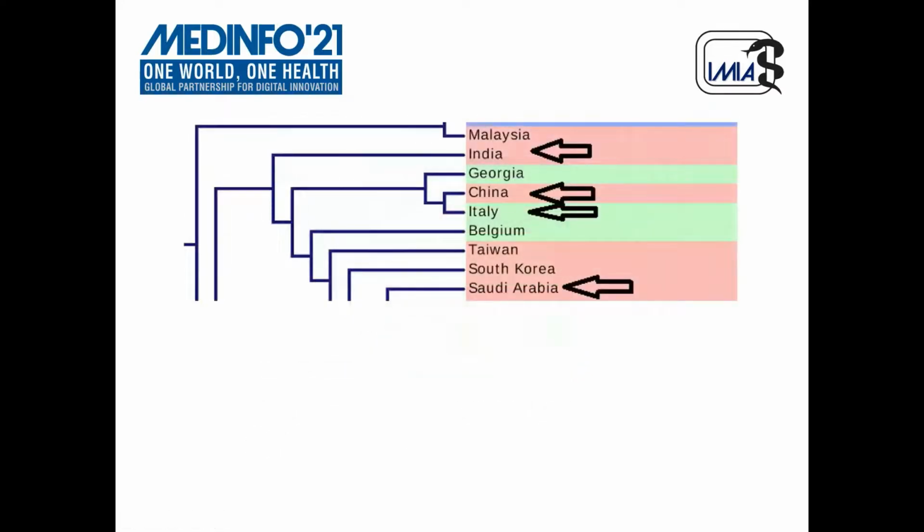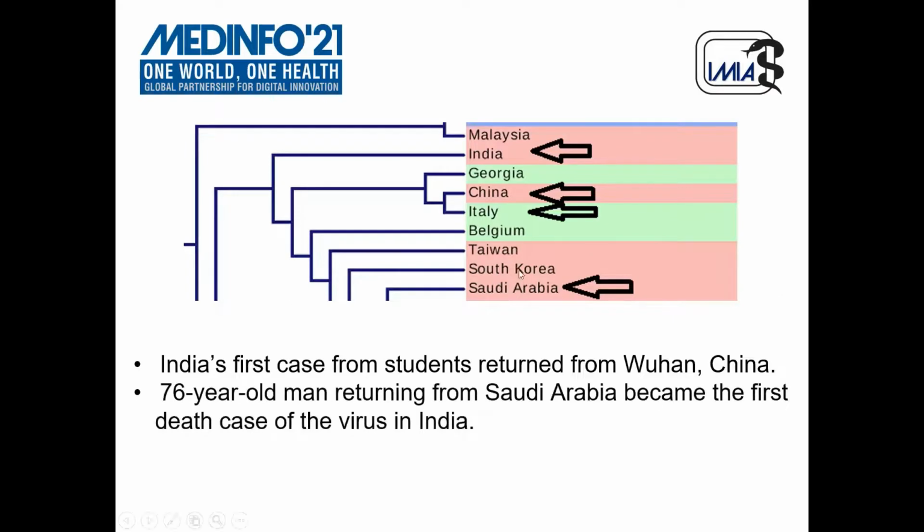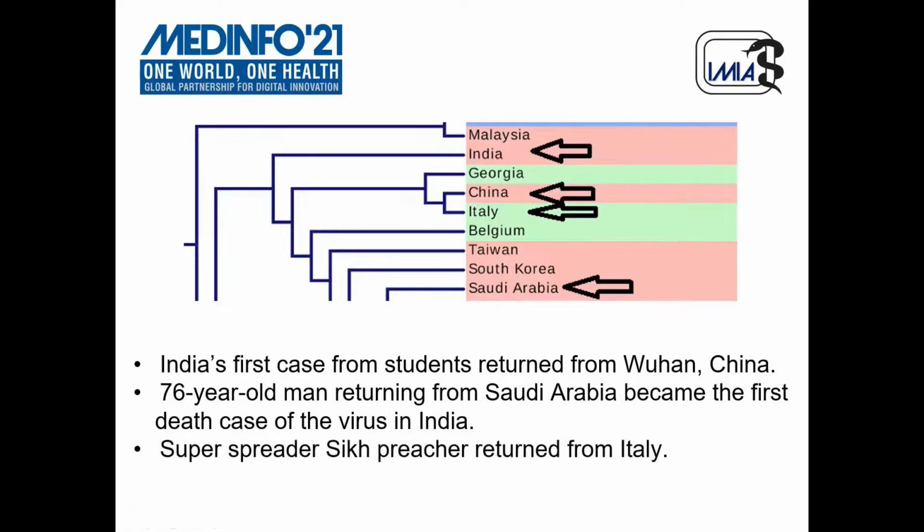Now let us look at the cases for India. India's first case was from the students that returned from Wuhan, China. India's first death case was a 76-year-old man returning from Saudi Arabia. And there was a Sikh preacher who was considered a super spreader. He returned from Italy. All of these countries, China, Italy, and Saudi Arabia, are placed close to India in the SC2PT tree.